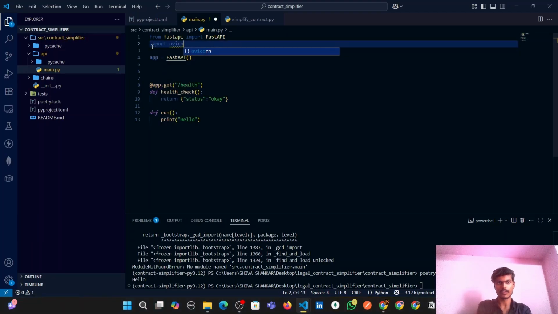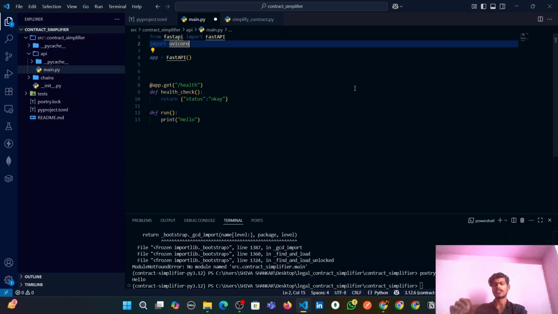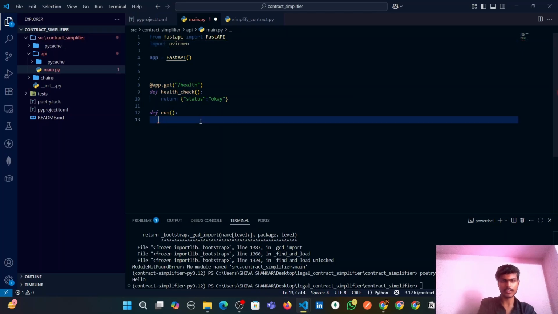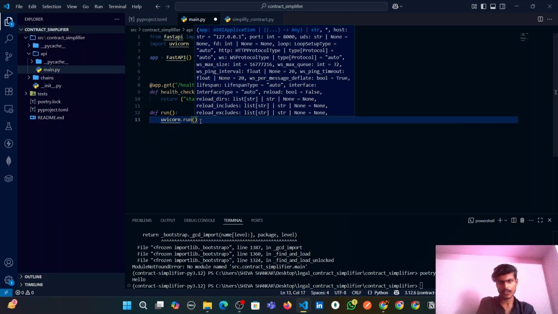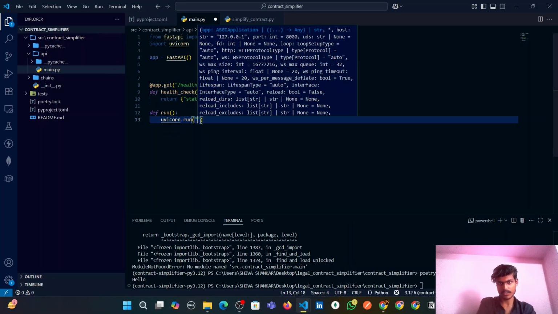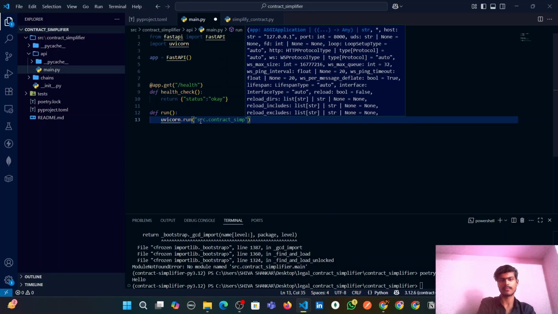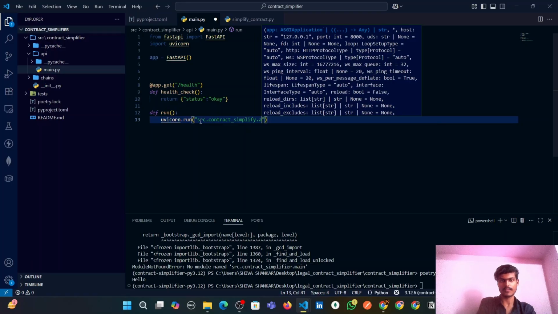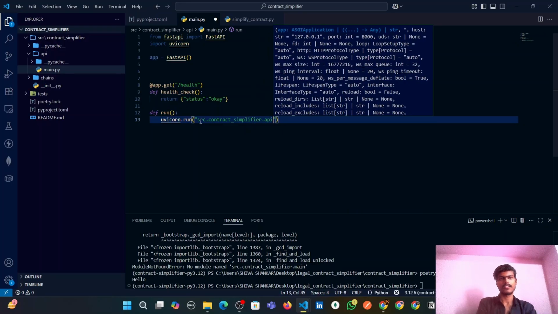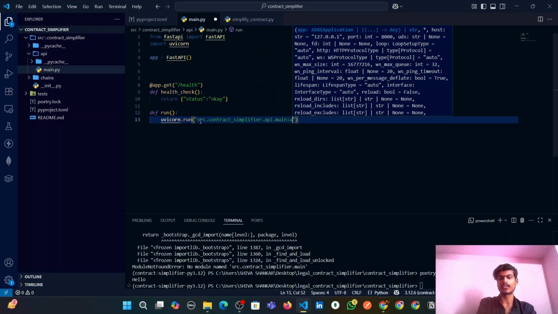Import uvicorn, and Uvicorn is basically a web server, guys. In FastAPI applications, we usually use Uvicorn. So we need to use Uvicorn here in the run function. Uvicorn.run. Let's specify the path of this current main.py file. It is inside the src.contract simplifier, and we need to run the app.